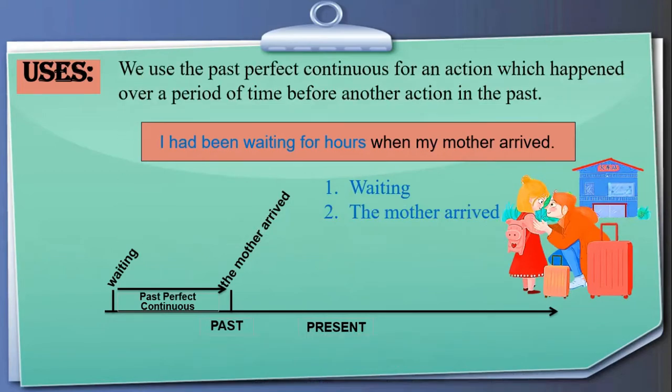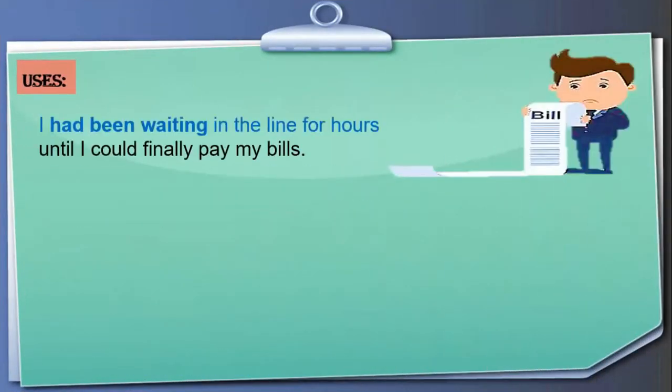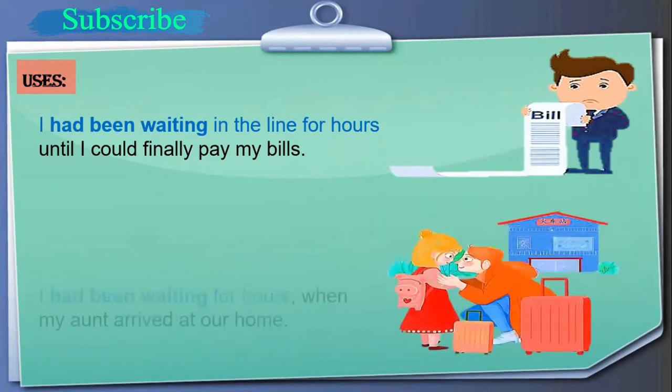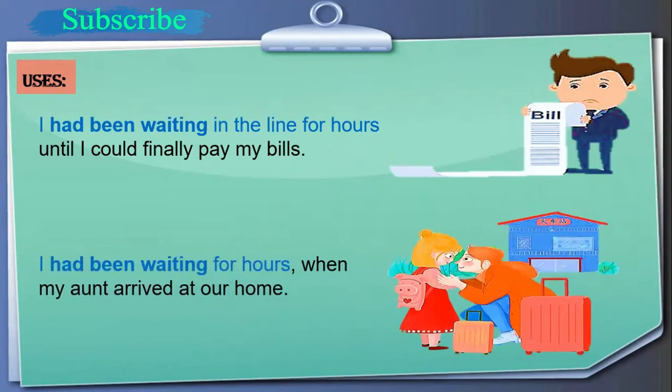Here is the definition. We use the past perfect continuous for an action which happened over a period of time before another action in the past. Now the situation is very clear in front of you. Here is another use: I had been waiting in the line for hours until I could finally pay my bills. He was waiting before that past time for hours. This is the situation of the past perfect continuous tense. Here is the same situation we already talked about: I had been waiting for hours when my aunt arrived at our home.